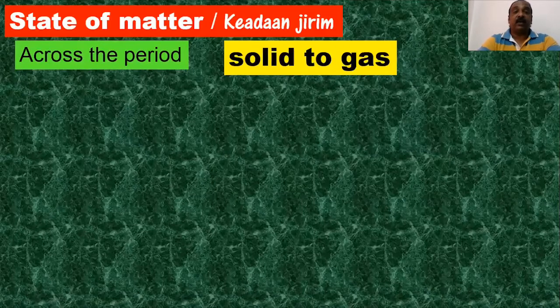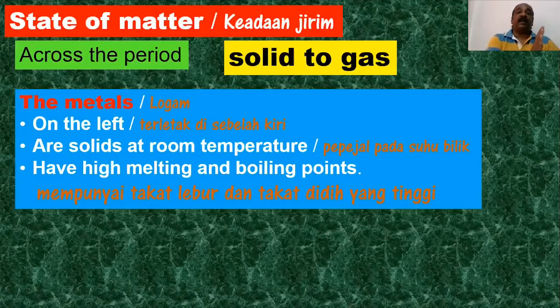Now, logam. Logam semua terletak di sebelah kiri. Like when you talk about logam, kita ada natrium, kita ada magnesium, and then yang ketiga ialah aluminium. Tiga ini adalah atom logam. The next is silicon. Silicon separuh logam. After that, everything from phosphorus until argon, semua adalah bukan logam.